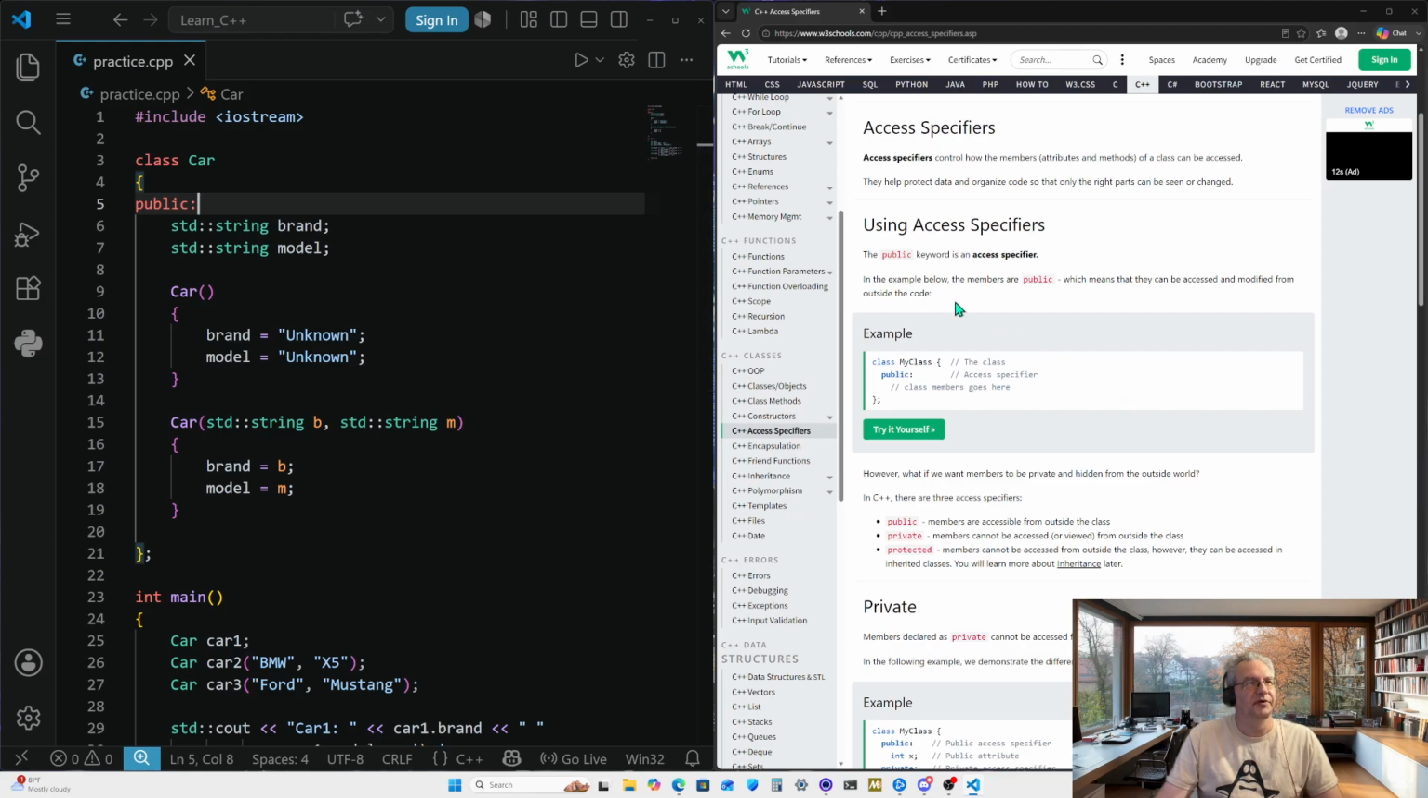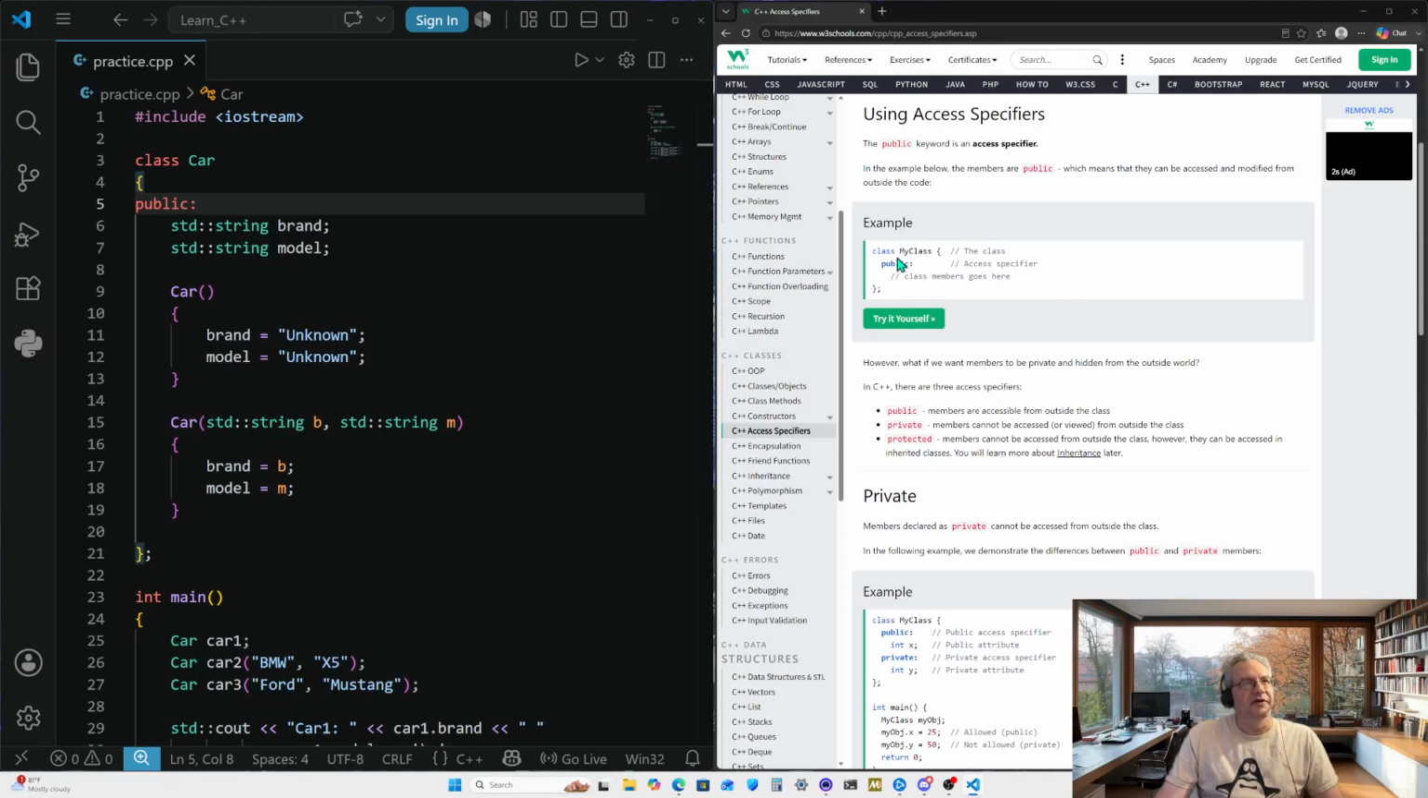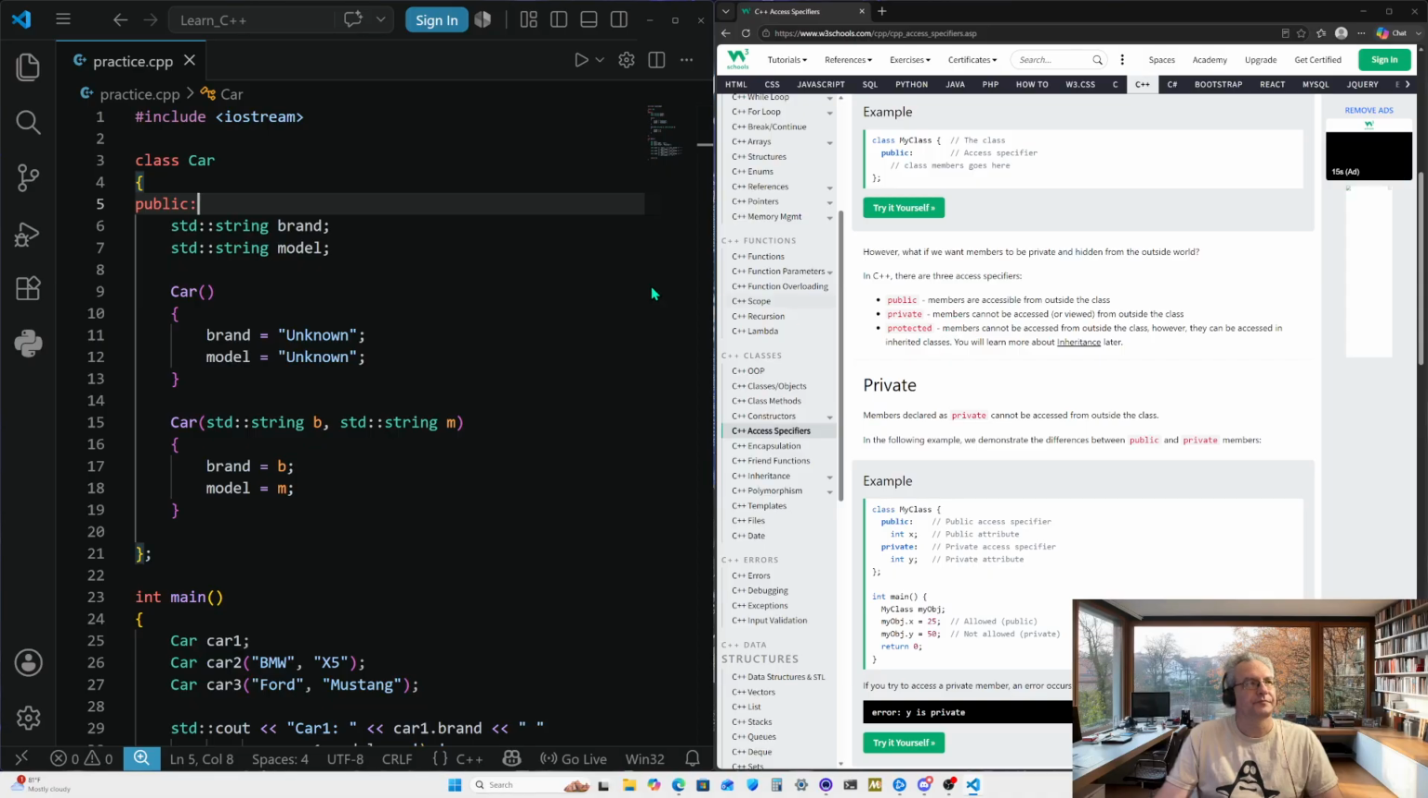In the example below, the members are public, which means that they can be accessed and modified from outside the code. So we have an example right here, which is pretty much the same thing as what we have up here. Class with a name, public, this right here would be the class, this would be the specifier, and these would be the members that can be accessed from anywhere. So the example is just this right here, with notes in it to indicate what each part is.